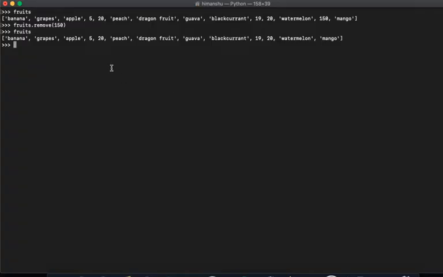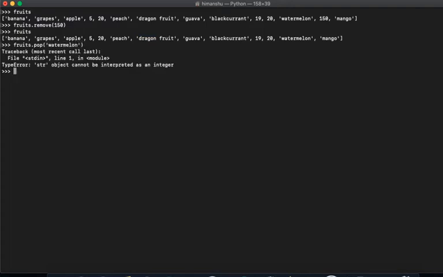The remove and pop are basically the same. The only thing is remove uses the actual value of that item. It does not use the index position, but pop uses the index position. So if I say fruits.pop and I say watermelon, let's see what happens.